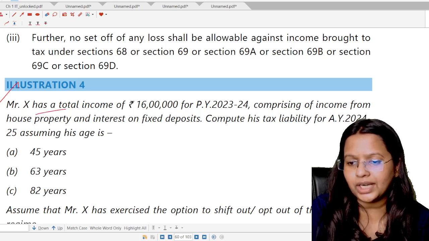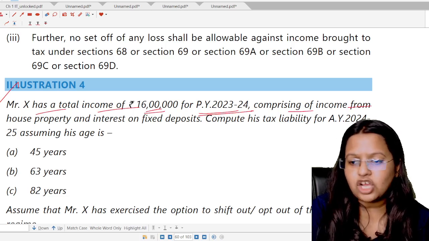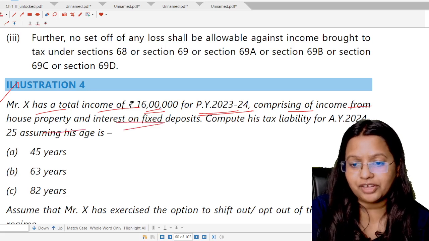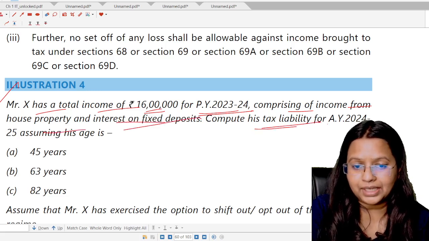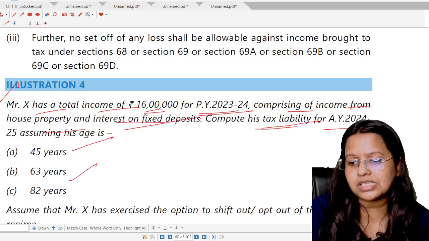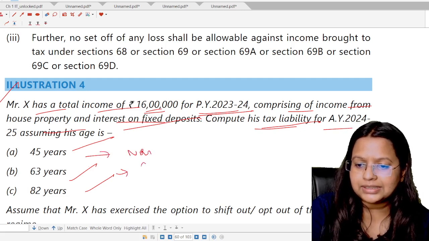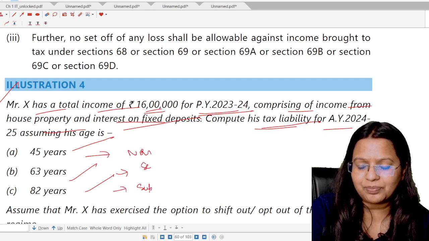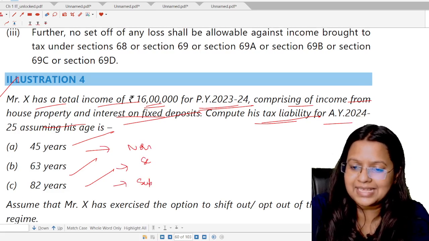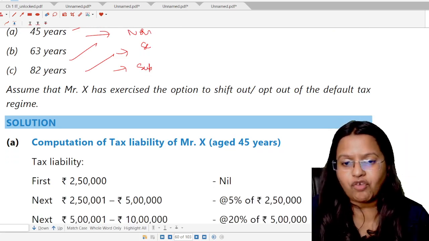Mr. X has a total income of rupees 16 lakh for previous year 23-24, comprising of income from house property and interest on FD. Compute the tax liability for assessment year 24-25, assuming age is 45 years, 63 and 82. That is the normal one, then the senior and then the super senior. Okay. Assume that Mr. X has exercised the option to shift out or opt out of the default tax regime.